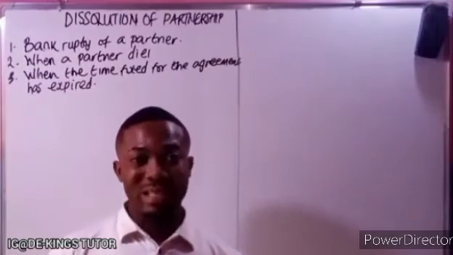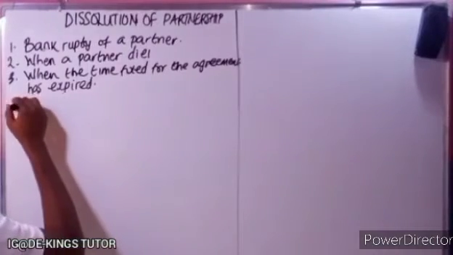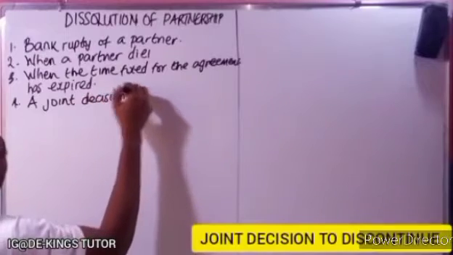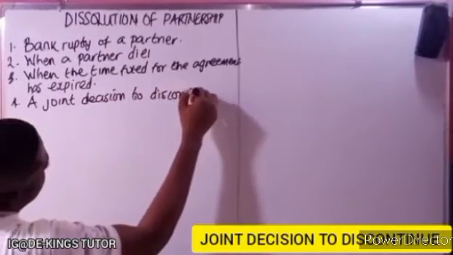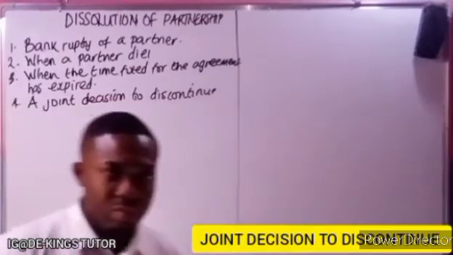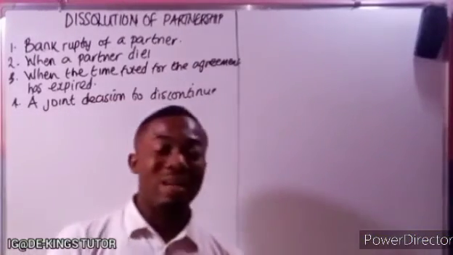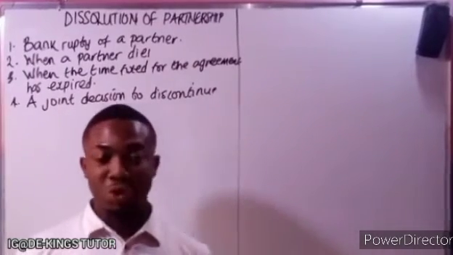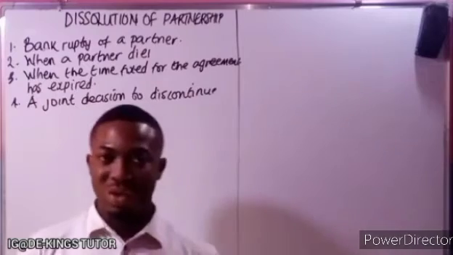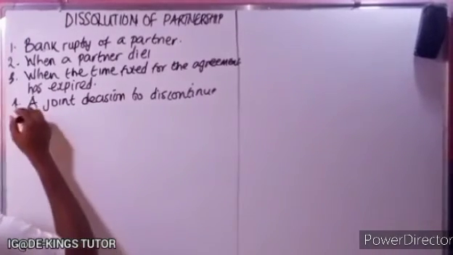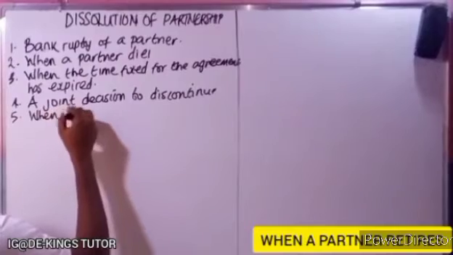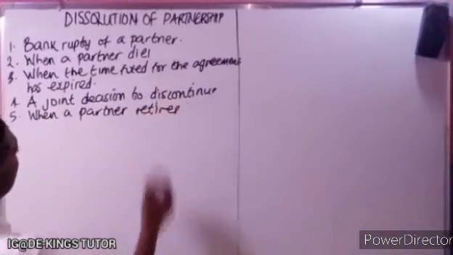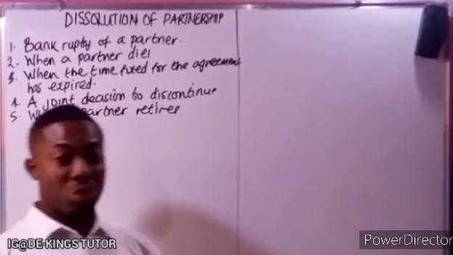Another one is a joint decision to discontinue. That's when all the partners collectively agree: okay, let's come together, let's discontinue this business. That's a joint decision. Another one is when a partner retires. When a partner retires, it can also lead to dissolution.